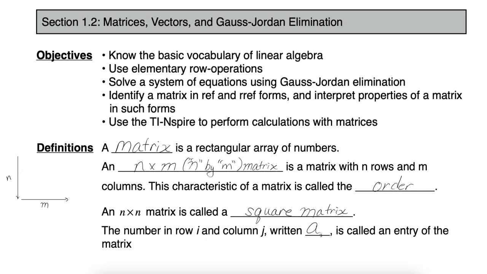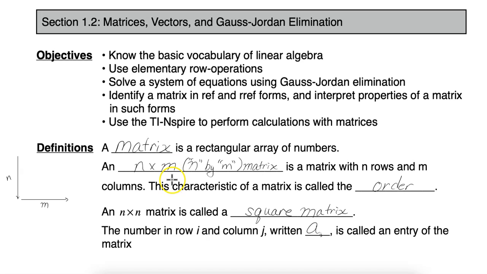Section 1.2. In this section, we're going to see a lot of vocabulary, and we're also going to see a lot of things that you've studied already in pre-calculus, like Gauss-Jordan elimination. So the first word that we're going to define today is a matrix, and this has just to be viewed as a rectangular array of numbers, so it's just numbers or entries that are numbers in a rectangle.